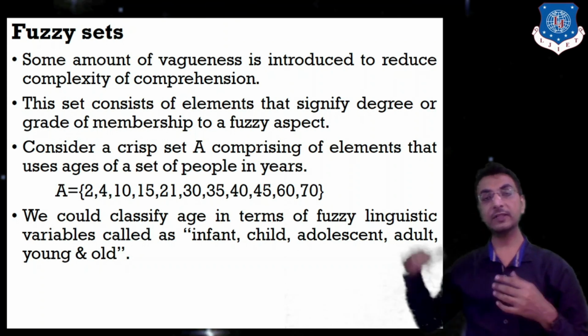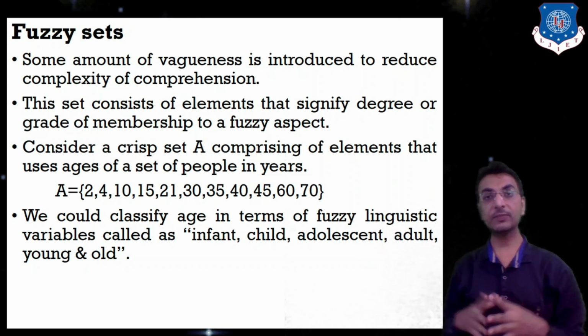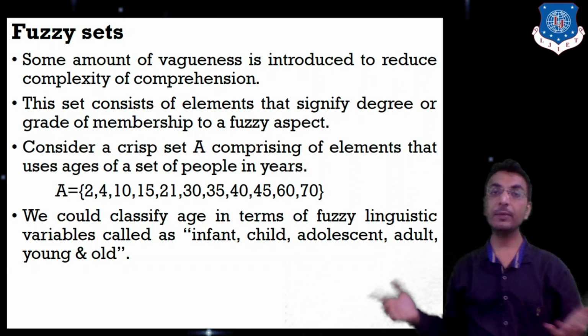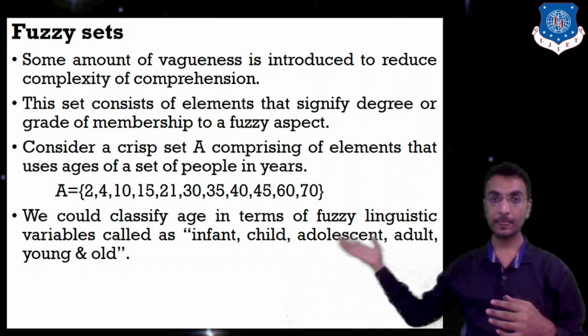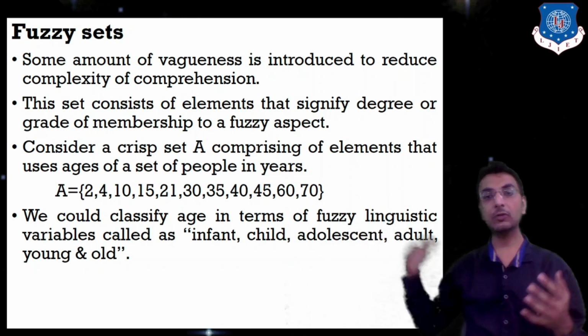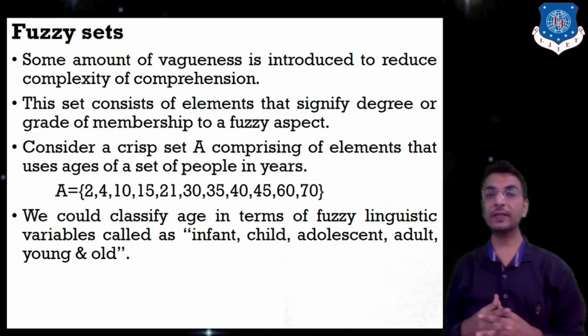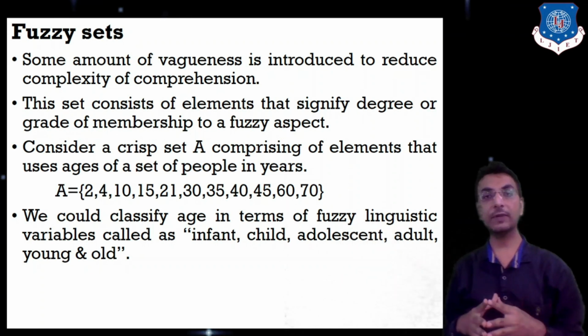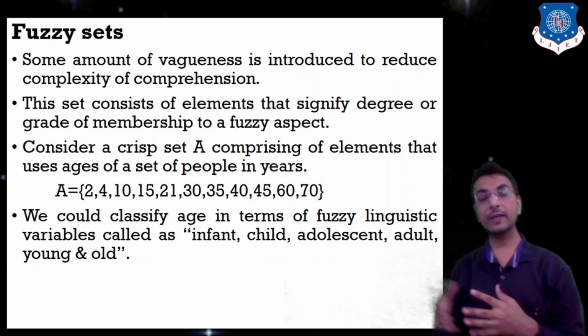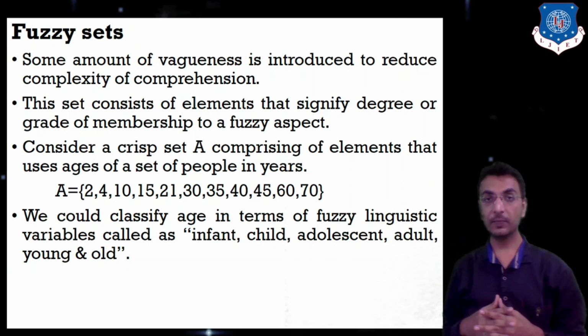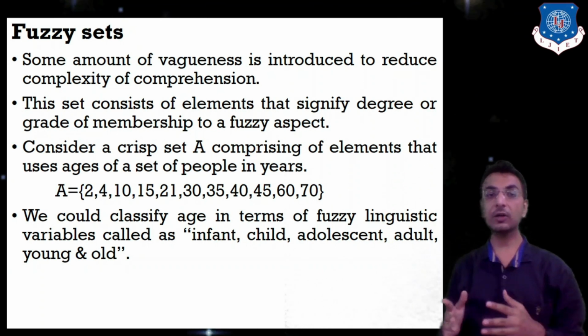Let's say for example a 2 year old baby is there, then he or she will be called an infant. So infant, child, adolescent, adult, young and old. In flights also we have different options regarding infant, and we also have options regarding child. So that is a part of that fuzzy logic.